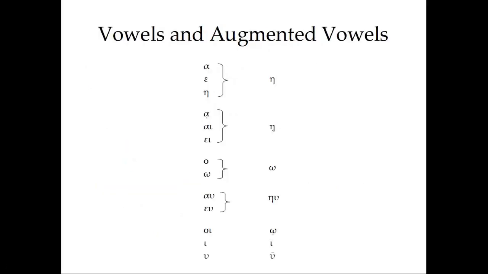Now, this is a chart of what happens to these initial vowels and diphthongs when they lengthen in the past tenses. So as we just saw, alpha, epsilon, and eta lengthen to eta, and so on. These aren't things you want to memorize. This process is only so common.